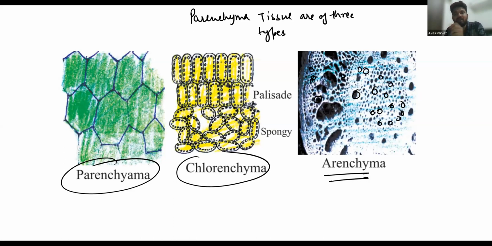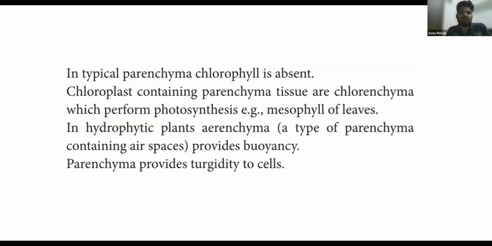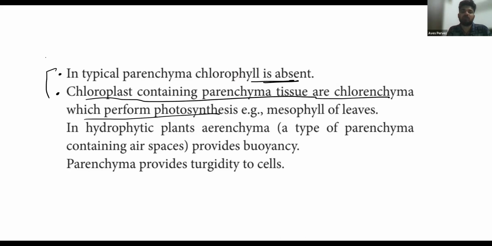So chloroplast bearing parenchyma is considered to be chlorenchyma. And if it is bearing chloroplast, what does it mean? It simply means that they are going to do photosynthesis. Okay, got it? So in typical parenchyma, chlorophyll is absent, but chloroplast containing parenchyma tissue is called chlorenchyma, which performs photosynthesis. Note these two points for the chlorenchyma.